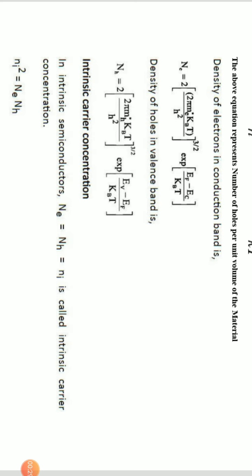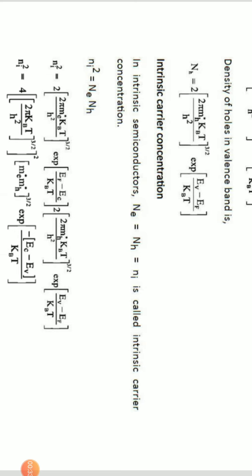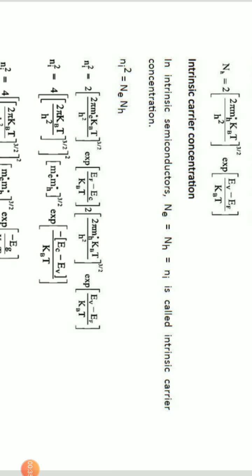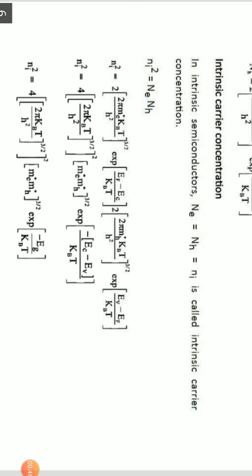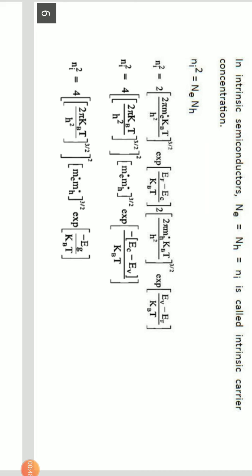In an intrinsic semiconductor, we already know that the number of electrons and the number of holes are always equal, so the total charge is nothing but the product of the density of holes and the density of electrons, which is given by Ni square equals N into Nh. Therefore, Ni square equals 2 into (2πm*kT/h²)^(3/2) into exponential of (Ef − Ec)/kT, into 2 into (2πm*kT/h²)^(3/2) into exponential of (Ev − Ef)/kT.